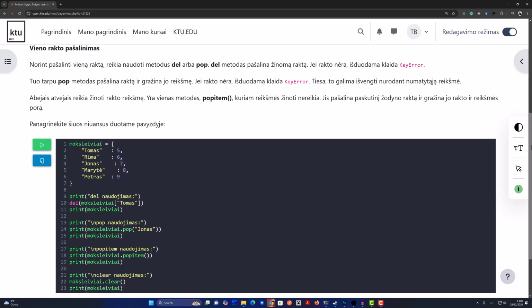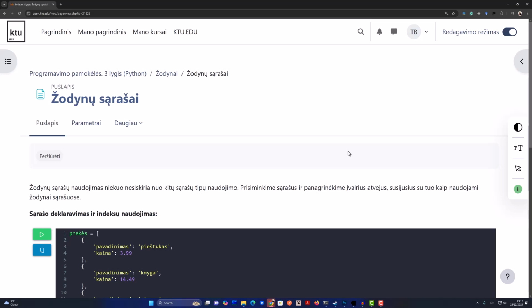Now, what if you need to remove something, but you don't really care which key it is? Ooh, interesting scenario. When would you do that? Maybe you just need to make the dictionary smaller, but you're not picky about which pair goes. That's where .popitem comes in. .popitem. Yep. This one just removes an arbitrary key value pair, so it's not targeted. It just grabs one and removes it. This is like a random removal. Pretty much. Useful when you don't need that level of control. So yeah, we've got options. Wow, Python really gives you a lot of flexibility. Right. It's all about having the right tool for the job.